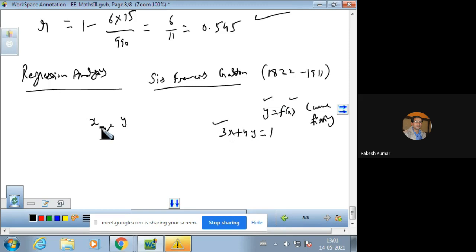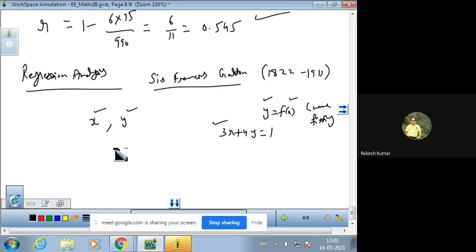So if two variables x and y are correlated, then there exists an association or a relationship between them, and the scatter diagram will be more or less concentrated around a curve. So the scatter diagram will either be more concentrated around a curve or less concentrated around a curve.